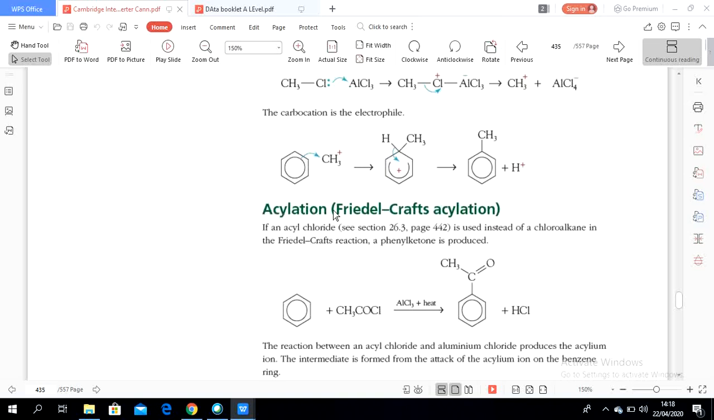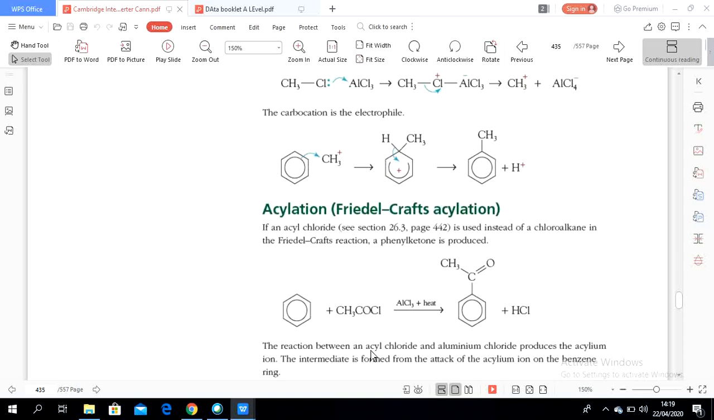Acylation comes from the word acyl. Acyl comes from acyl chloride. Acyl chloride is also a chloroalkane used in Friedel-Crafts reactions. It is used to make phenyl ketone, so this is the combination of benzene and a ketone. Acyl chloride is a derivative of carboxylic acid.